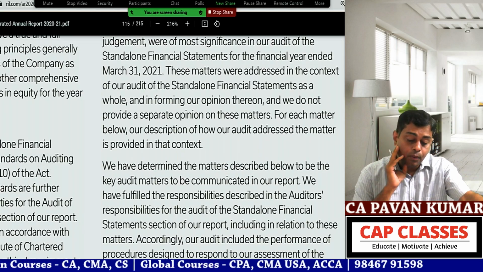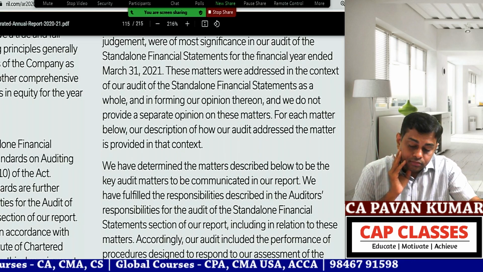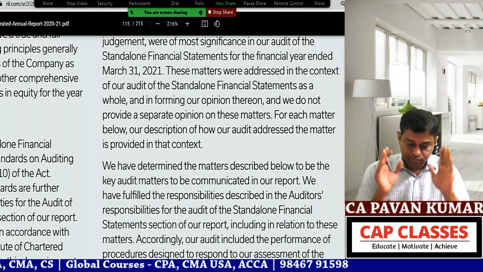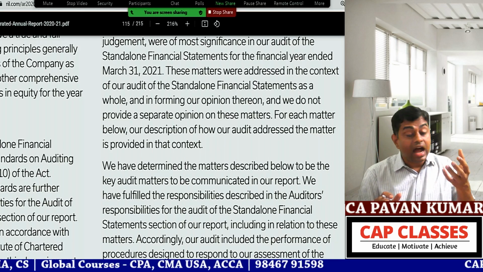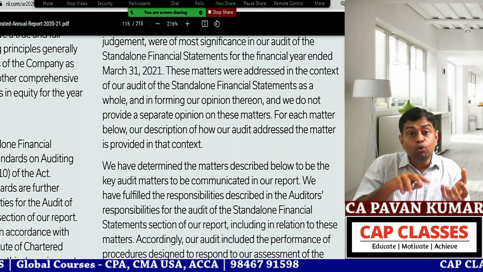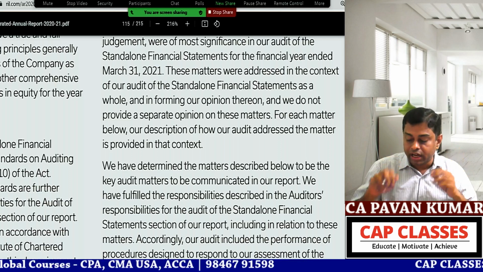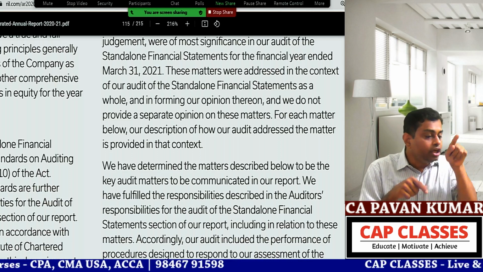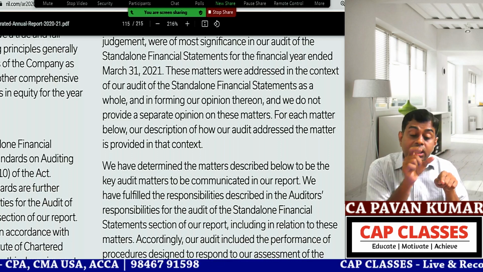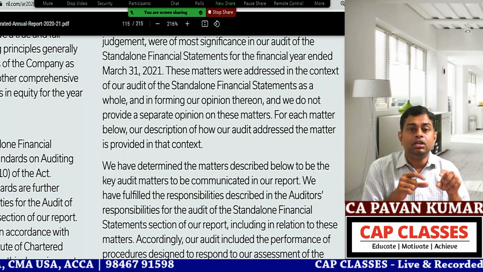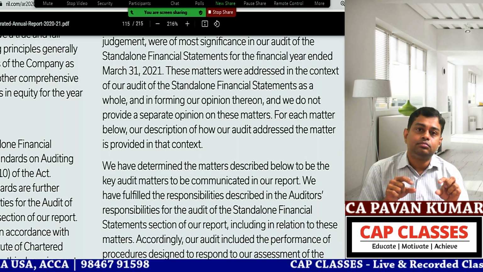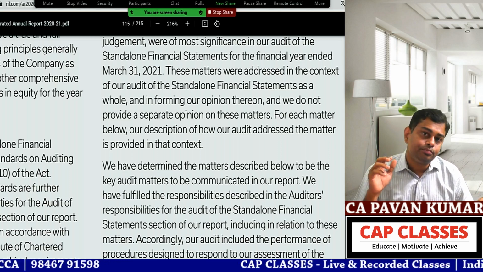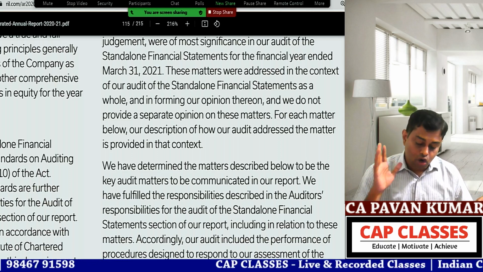Next, continue. Each matter below, the description of how our audit addressed the matter, is provided in that context. 1. What is the item? 2. How I have dealt with it in the audit. So I'll give you a para, I'll give you a table. Serial number. Key audit matter number 1. This is the heading. How I have dealt with the same. Okay, next, continue.